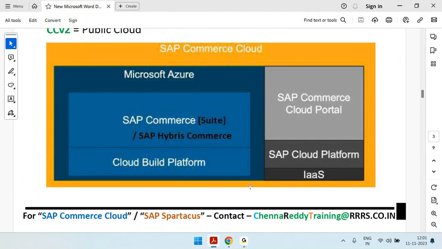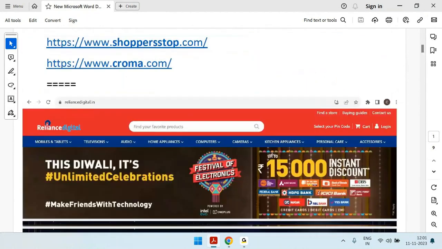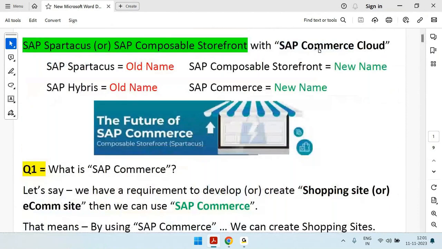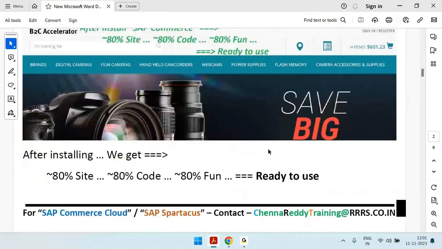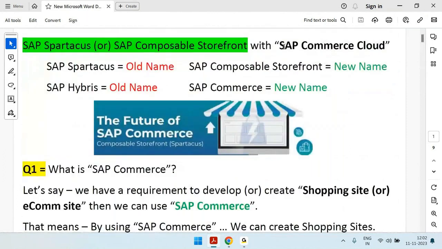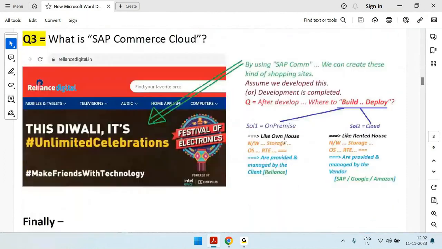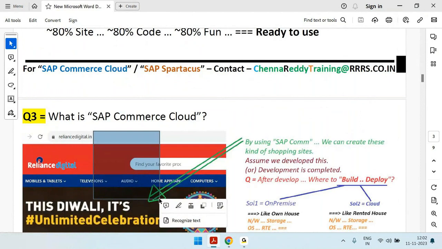Okay, good. Now we understand what is SAP Commerce. By using SAP Commerce, we can create the shopping sites. And we understand why SAP Commerce: if we are using SAP Commerce, we get around 80% of the code, around 80% of the functionality, which is ready to use. Then we understand SAP Commerce Cloud. Commerce Cloud means, after developing the site, build your site and host your site in the SAP provided cloud called CCV2. Then it's called SAP Commerce Cloud.